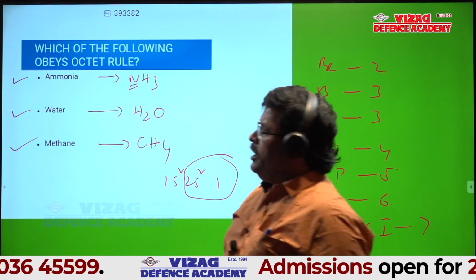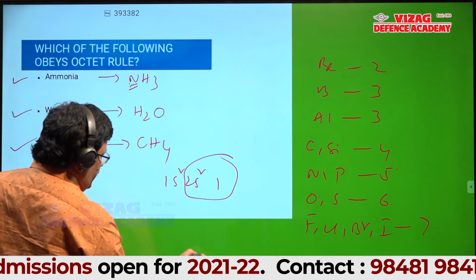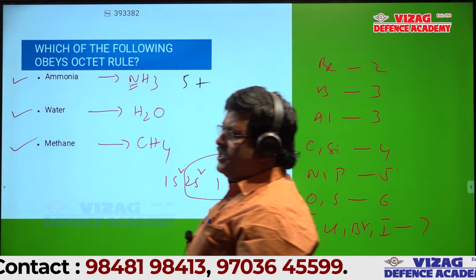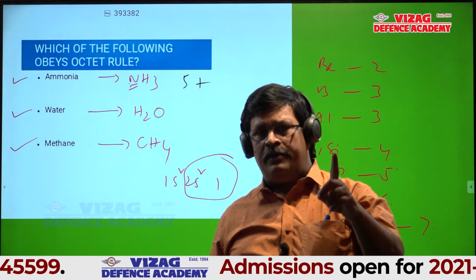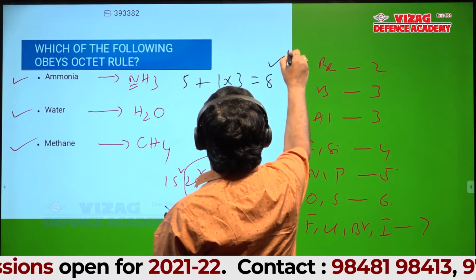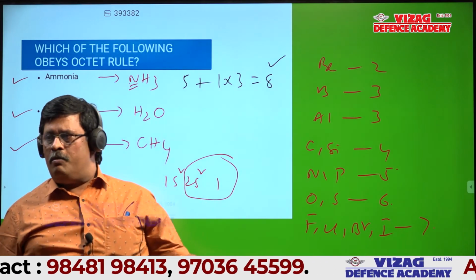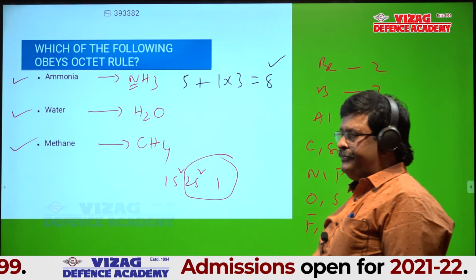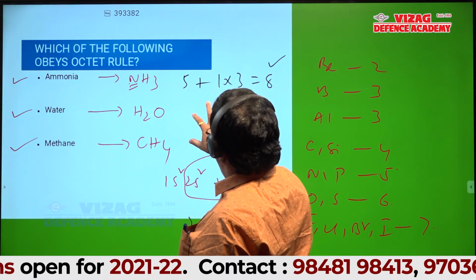Now coming to ammonia. Nitrogen is which group element? Group 5, so nitrogen contributes 5 electrons. Each hydrogen contributes 1, and there are 3 hydrogens. So 5 plus 1 into 3, there are 8 electrons. So ammonia obeys the octet rule. All of you okay?